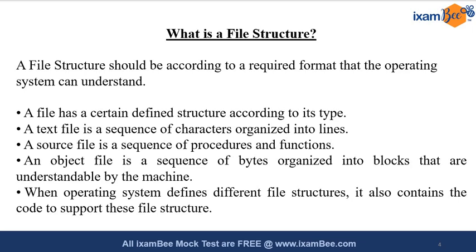A text file is a sequence of characters organized into lines. A source file, like a code file, is a sequence of procedures and functions. Whenever we write code, that code is the source file. This will be compiled by the compiler. So what is it originally? It is basically the procedures and the functions that we have.